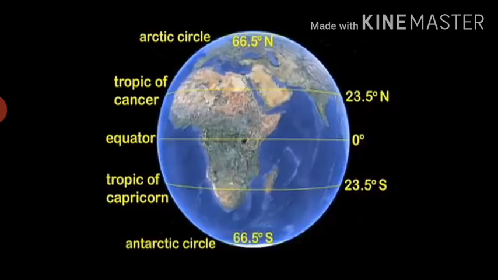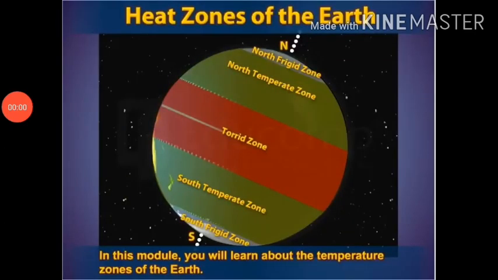Arctic Circle at 66.5 degrees north of the equator. Antarctic Circle at 66.5 degrees south of the equator. Now a slight overview of the heat zones of the earth. The midday sun is exactly overhead at least once a year on all latitudes in between the Tropic of Cancer and the Tropic of Capricorn. This area therefore receives the maximum heat and is called the torrid zone.